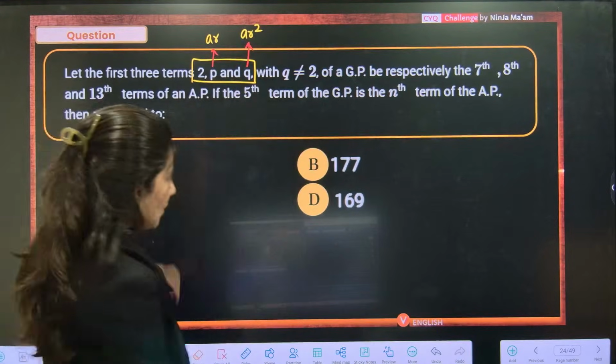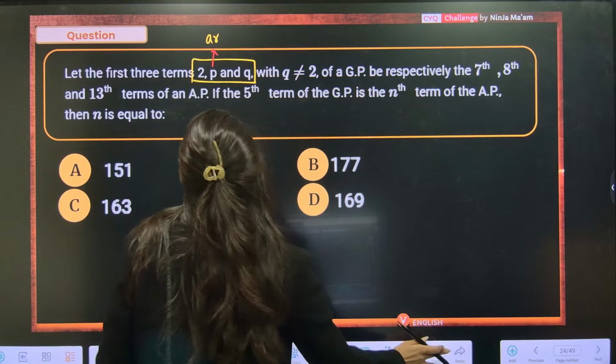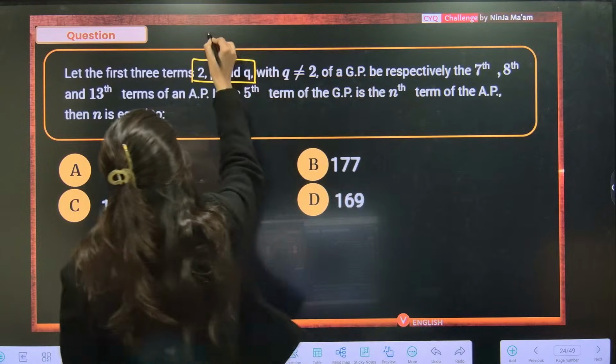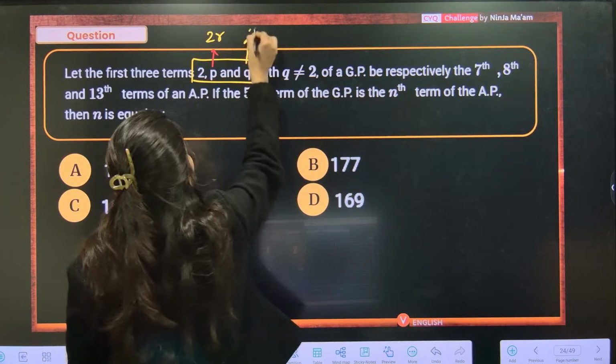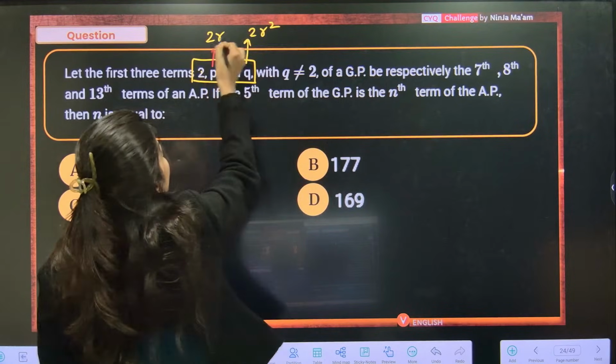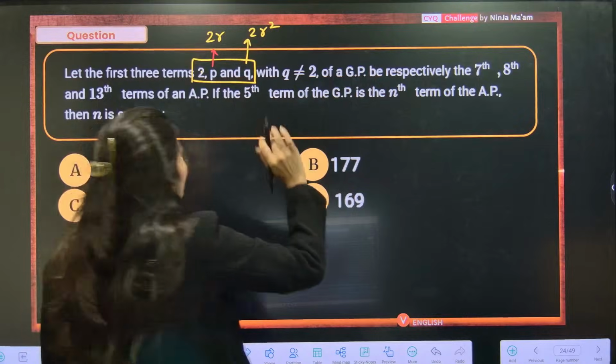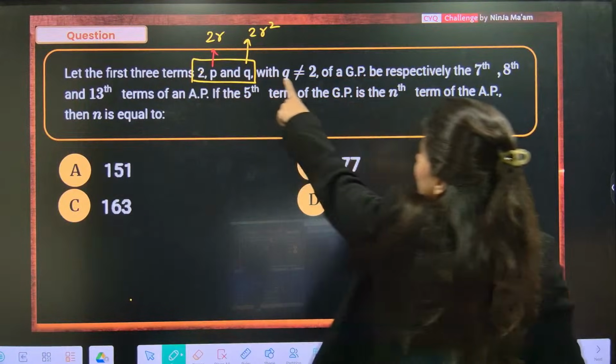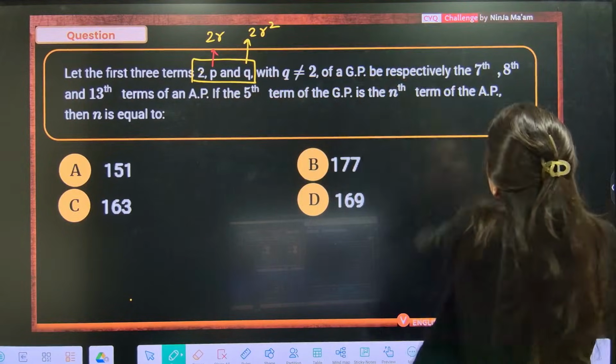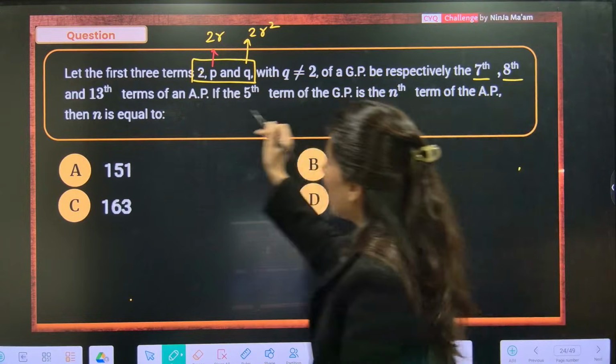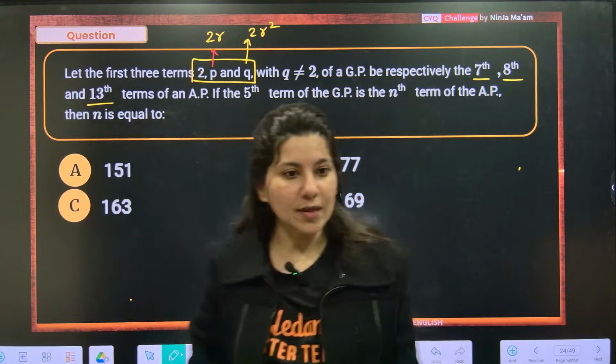A is already there, so this is 2R and this is 2R square. Three terms sorted.